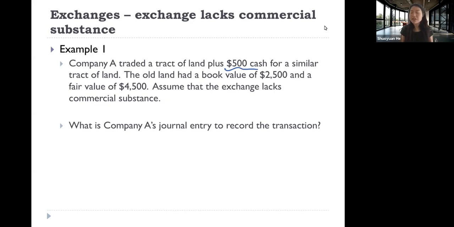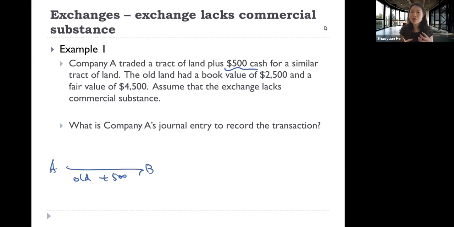If it does have commercial substance, it goes back to the base case situation. However, here we only care about what happens if it doesn't have commercial substance. So company A traded an old tract of land plus 500, so A is giving out money for this exchange.